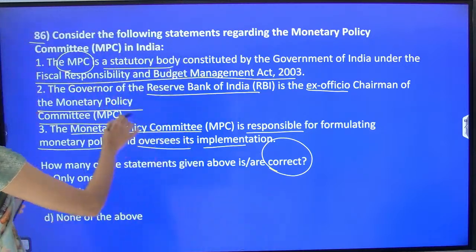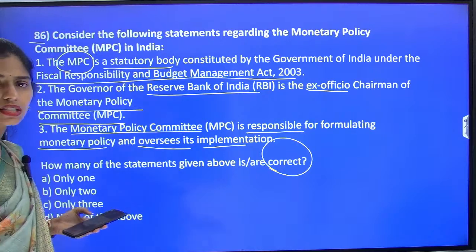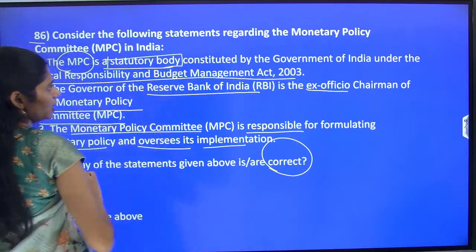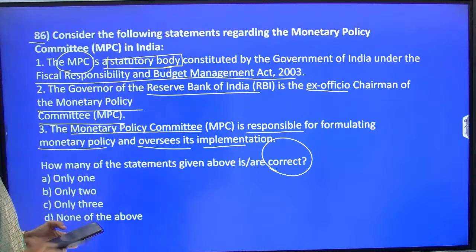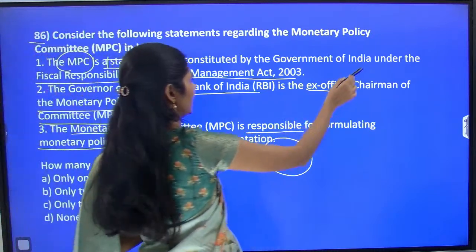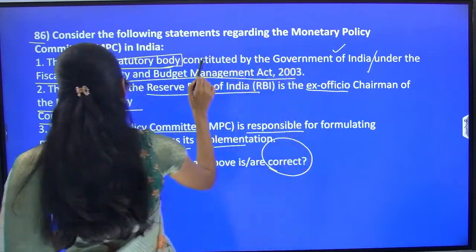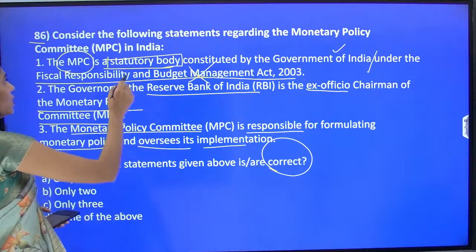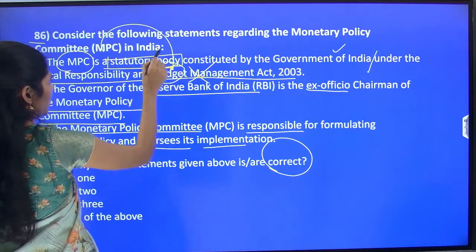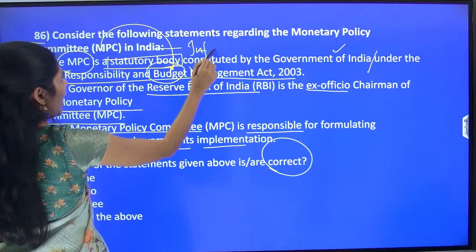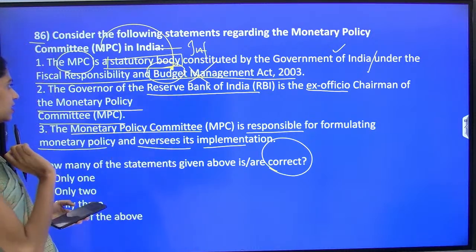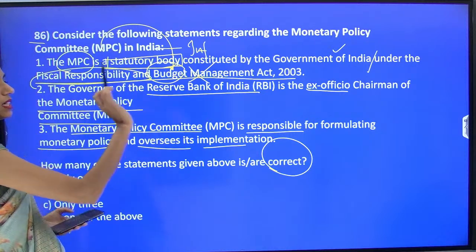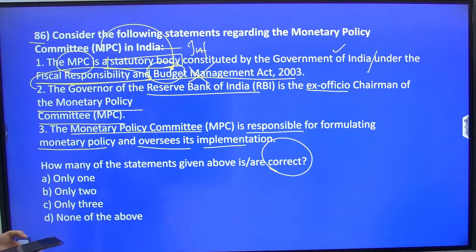So if you see this first statement, yes, the Monetary Policy Committee is a statutory body, it is constituted by the Government of India. Until this it is correct, but it is not under the FRBM Act. This monetary policy is not at all dealing with budget, right? It is dealing with inflation. And if you do not know whether this Fiscal Responsibility and Budget Management Act of 2003 is correct or not,